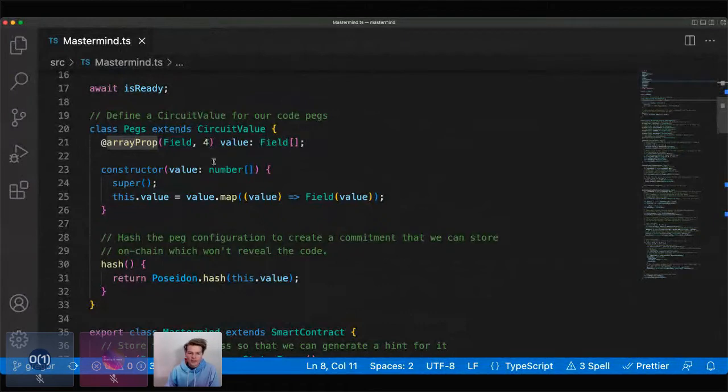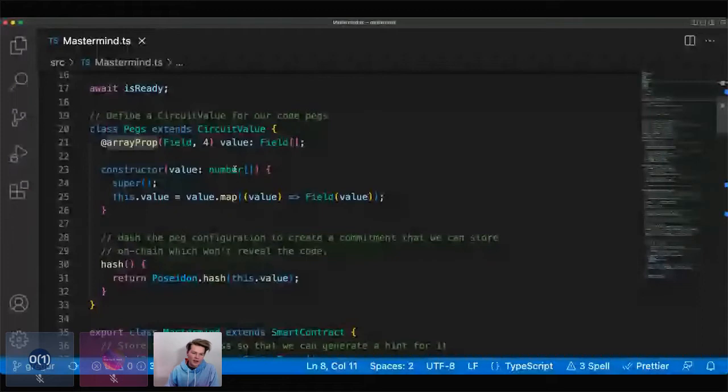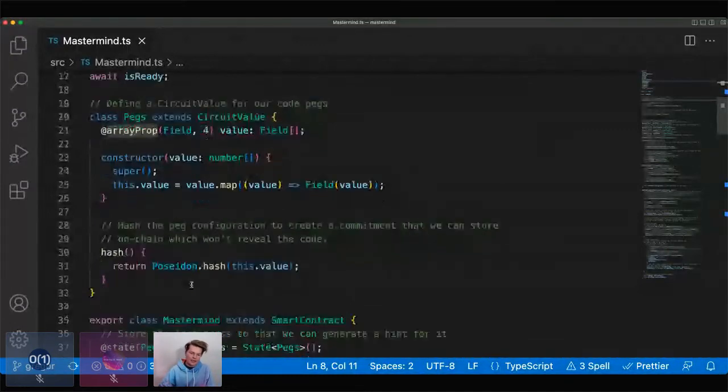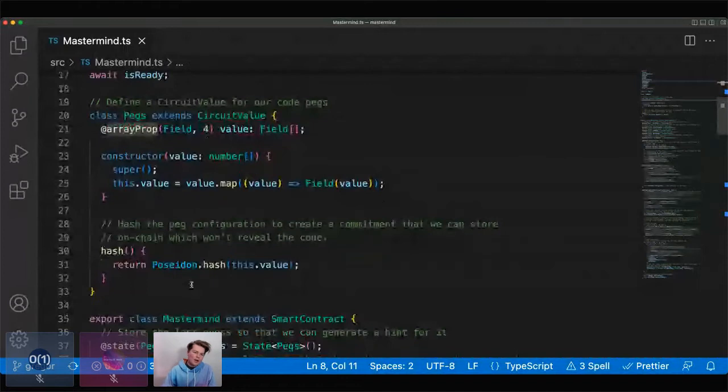We have this constructor, which just takes in a number and turns it into a field, basically. Then we have this hash, which returns a Poseidon hash of the values of the pegs. Poseidon is just a specific hash function that we use because it's really efficient inside of snarks, more efficient than something like SHA-256 would be. So this hash function is used to create the commitment that we'll use.